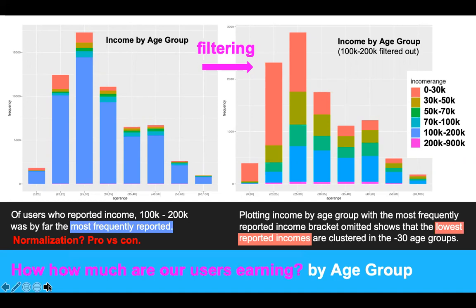We did not normalize unreported income values, the 80% that were not reported, though this is a choice we could have made. Normalization is helpful when looking at many different variables at once, but also ultimately causes us to underestimate the variability in a parameter like income, which is highly variable. But these data show that we may want to target users in the lower age range who also have lower income given the prevalence of this population.